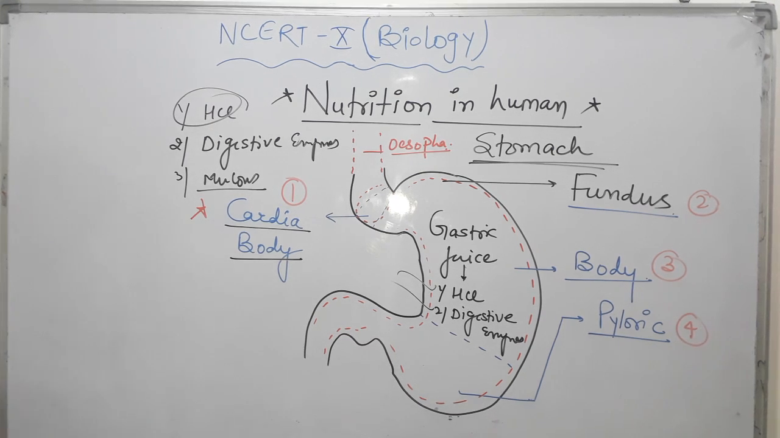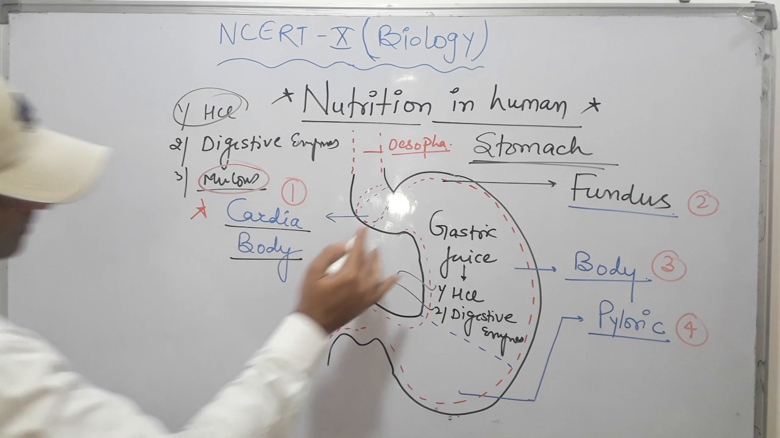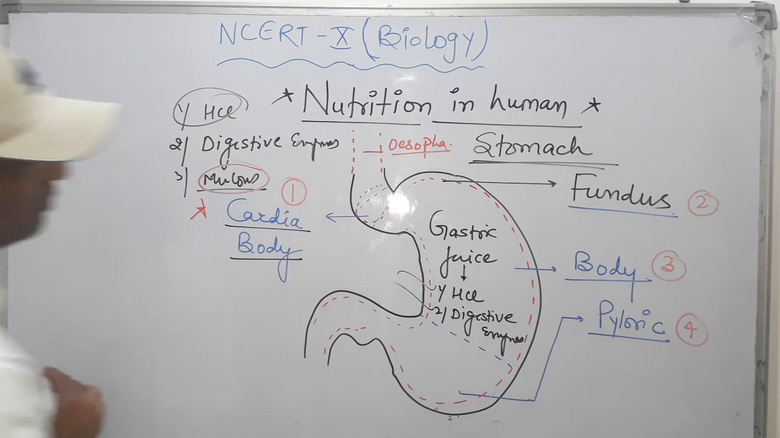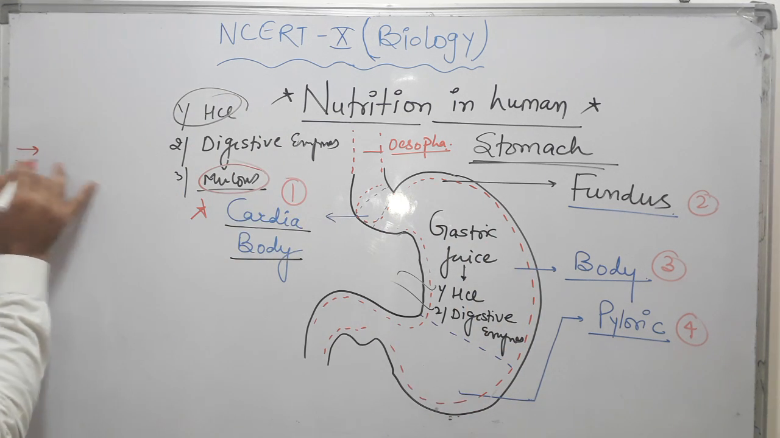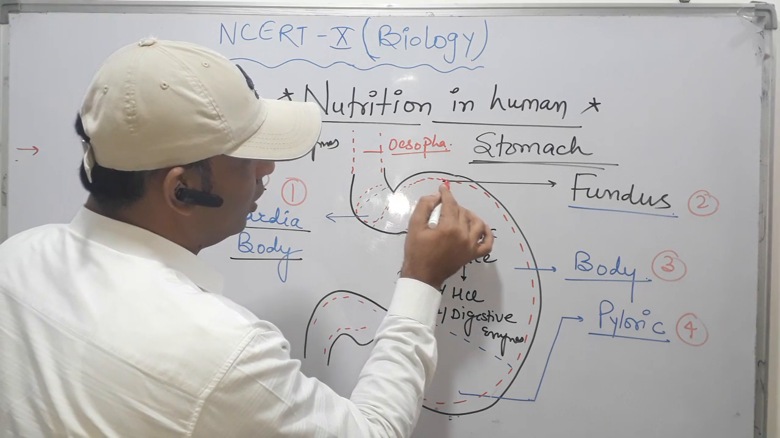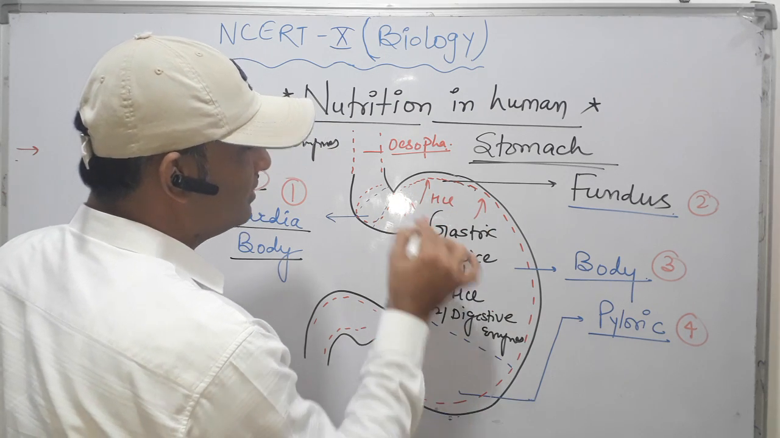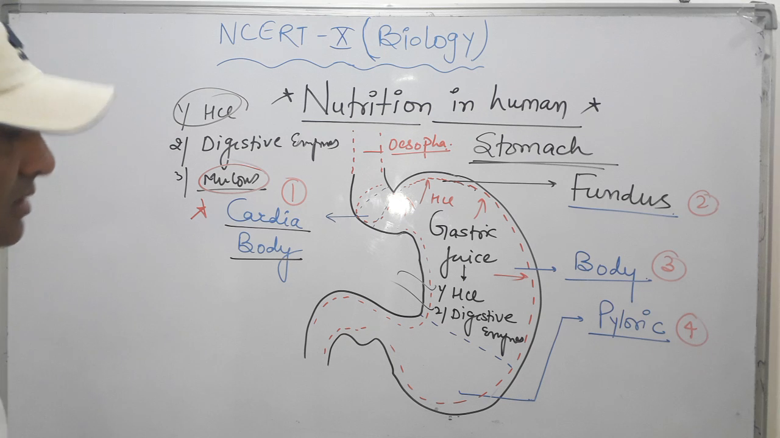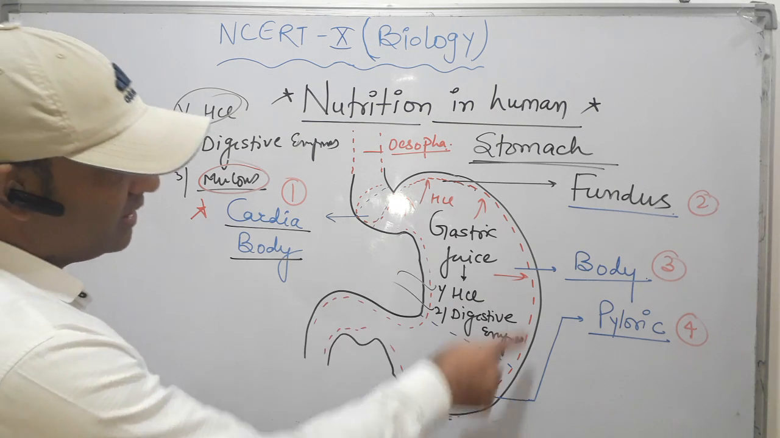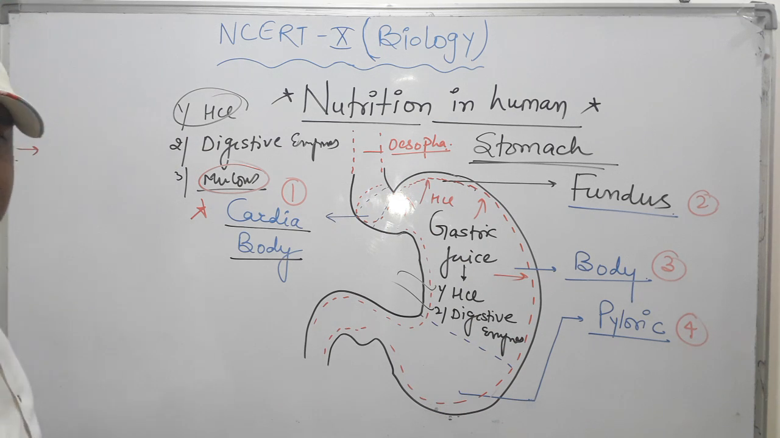First we can take mucus. It covers the inner wall of the stomach. So the function of mucus is that it protects the inner wall or stomach wall from the hydrochloric acid, because it is a strong acid, so it would always digest and lyse the cells of the inner stomach wall. So at that time the mucus protects the inner wall of the stomach from the hydrochloric acid. So that is the work of mucus.